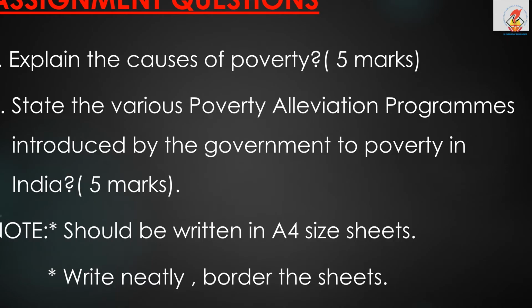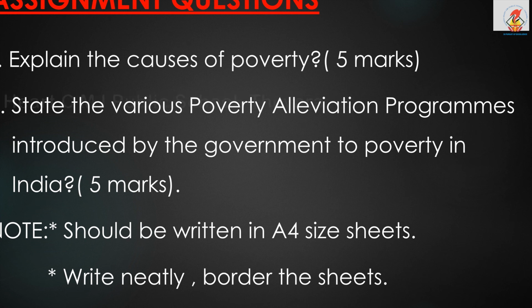Then you have some notebook questions. There are around 6 questions given to write in the notebook. Make sure to take a fresh page, write down the name of the chapter heading with the date, and then the questions. Number 1, what are the dimensions of poverty? Second, what is the poverty line?